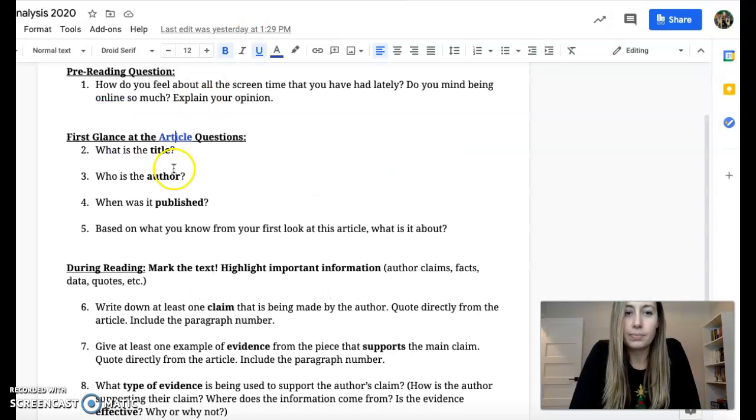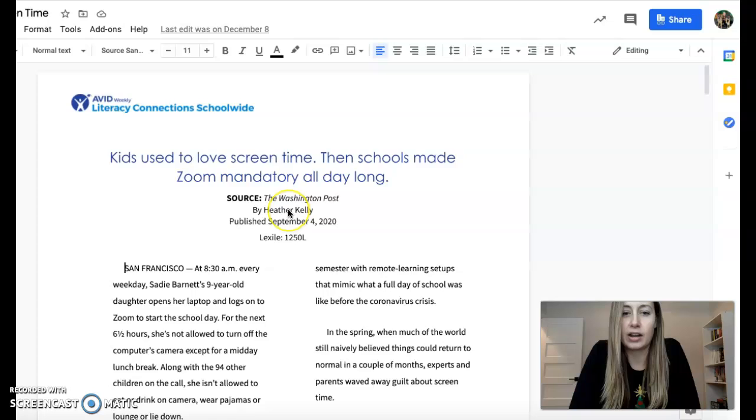But this just asks, at first glance, what is the title? Who is the author? When was it published? And based on what you know from your first look, what is it about? So that's just where you look at it and get your initial idea of what this is going to be about, who it's by, where it's from.